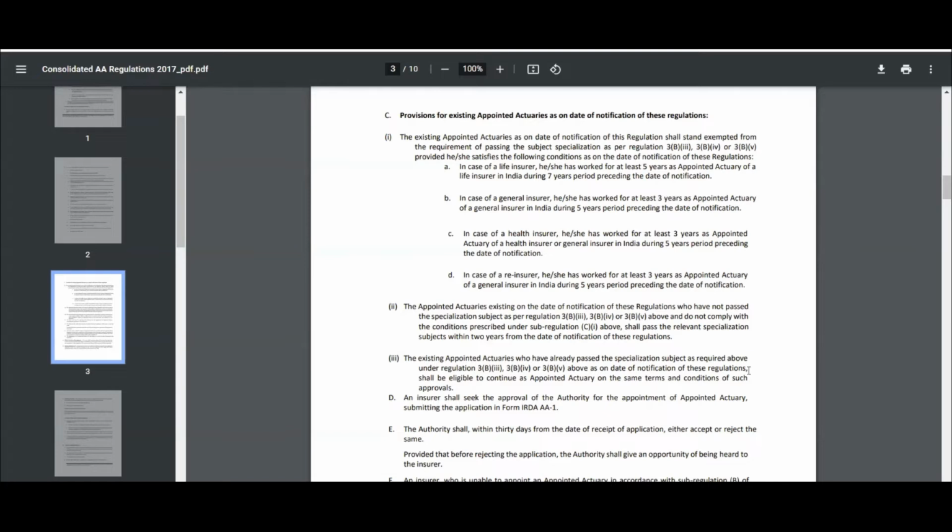In case the application has been rejected, then the insurer is required to submit the name of another person whom the insurer wants to nominate for the appointed actuary position. And if the application is rejected, the authority would also give the insurer a chance to be heard, and also provide their rationale why the appointed actuary is being rejected.